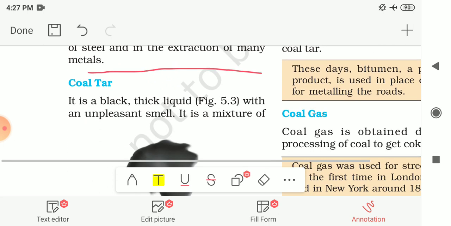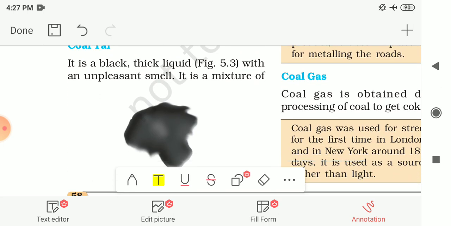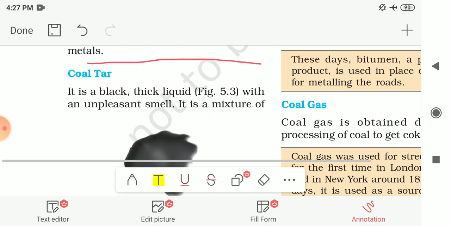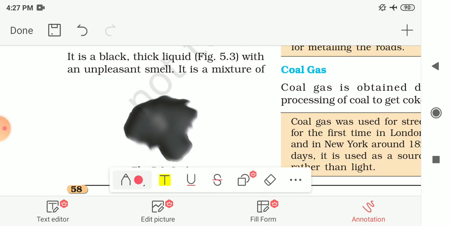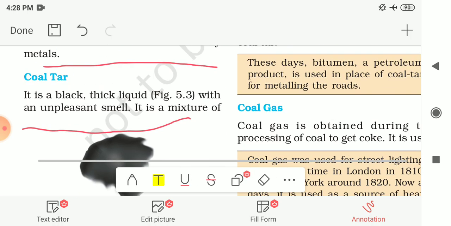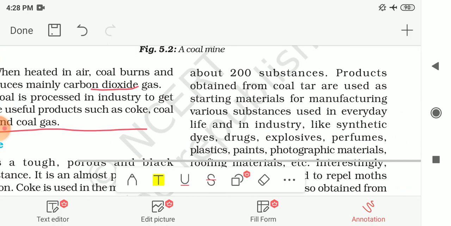Next is coal tar. Here the picture is also shown to you, coal tar. It is a black thick liquid with an unpleasant smell. You might have already seen this while people are making the road, they are using this coal tar. It is a mixture of around 200 substances.